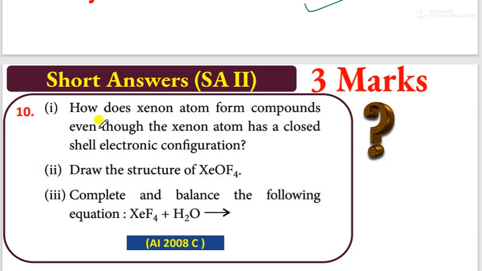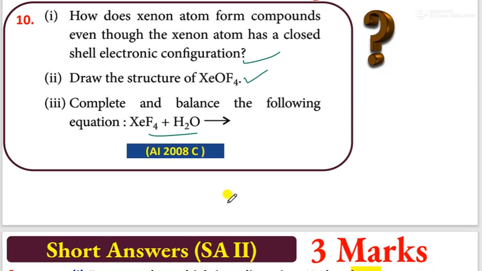Next one: how does xenon form a compound even though xenon has a closed electronic configuration? Because xenon also has a stable electronic configuration, why is xenon forming a compound? Draw the structure of xenon oxyfluoride and complete the following reactions. Very, very important question.